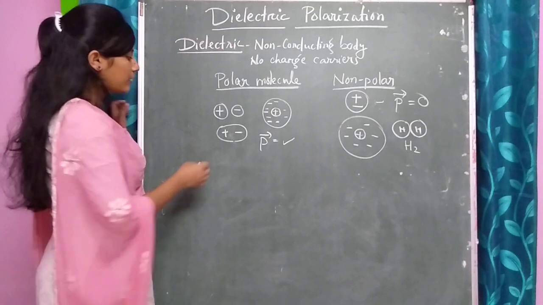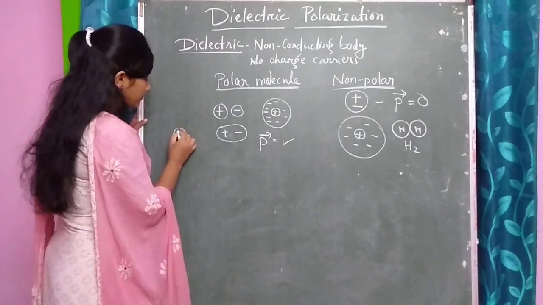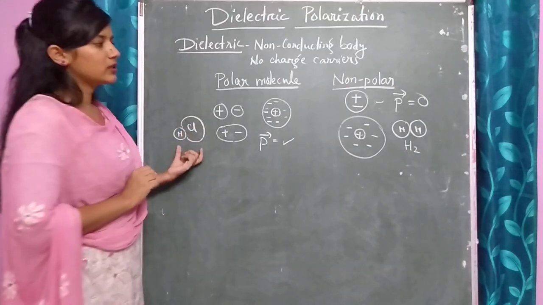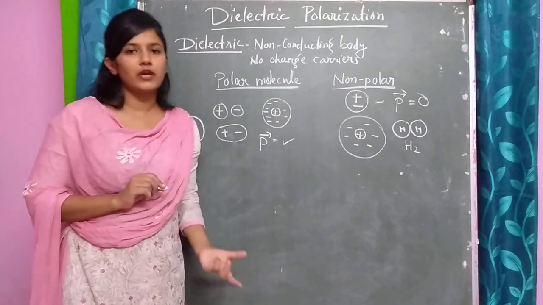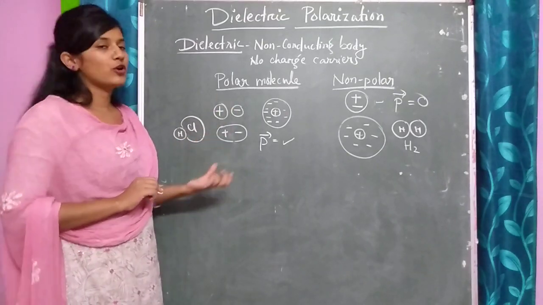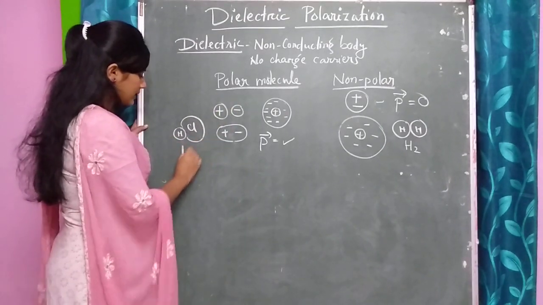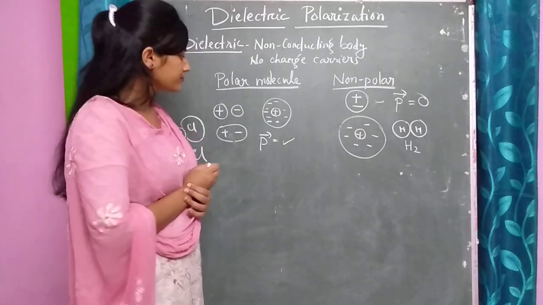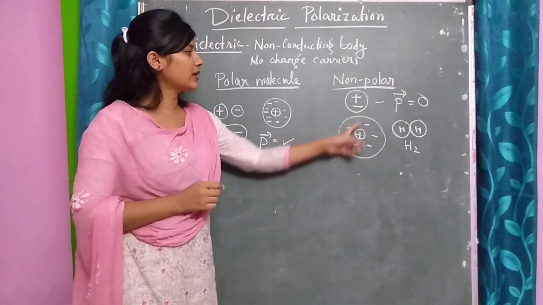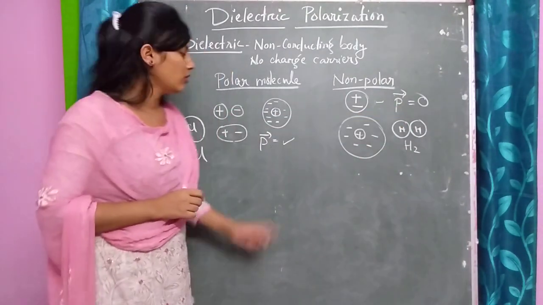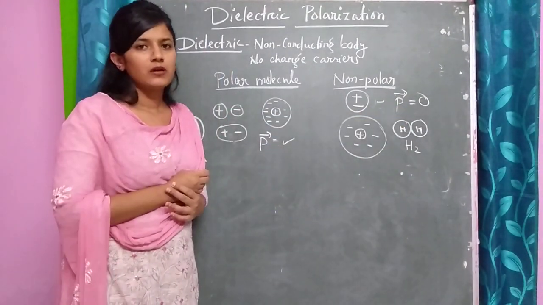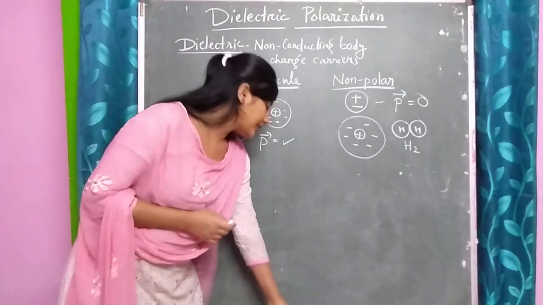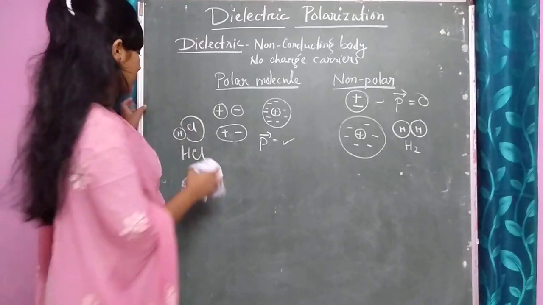And for a polar molecule, suppose HCl. H and Cl. See, there is no symmetry as in case of H2. So the HCl molecule is a case of a polar molecule. So the first point is that the dipole moment here is 0, but here we have some dipole moment. But what happens if we take the case of a dielectric?